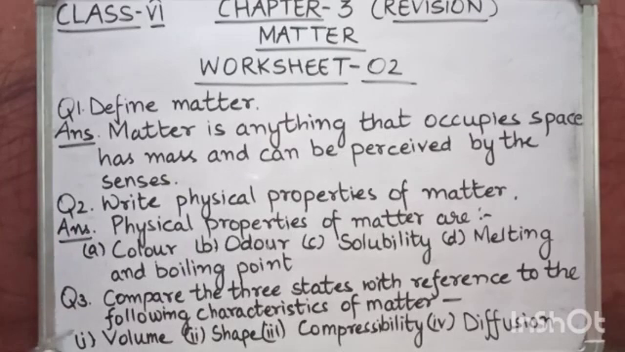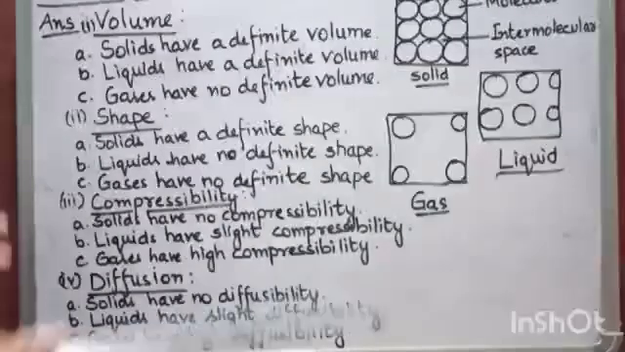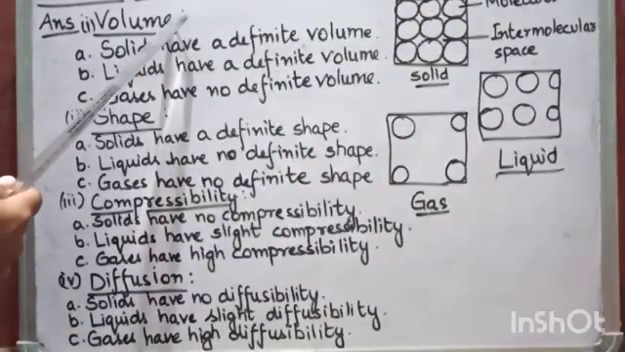Now question number 3 is compare the 3 states with reference to the following characteristics of matter. So we have to compare the 3 states, that means solid, liquid and gaseous states with reference to the characteristics of matter like volume, shape, compressibility and diffusion. Now students, here comes the answer. The first one is volume.